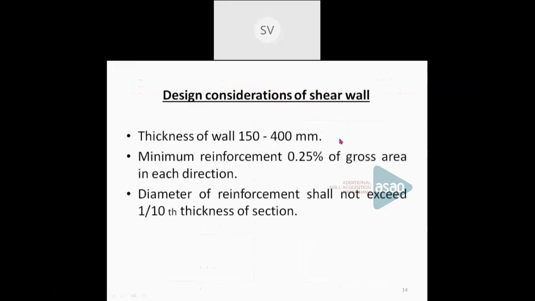And the reinforcement is to be provided throughout. And the minimum reinforcement is 0.25% of gross cross-sectional area in each direction. And the diameter should not exceed 1/10th of the thickness of the section. If you are providing a thickness of 40 centimeter, the diameter should not be greater than 1/10th of that. Okay. So that is about the shear walls of the first type of structural system.